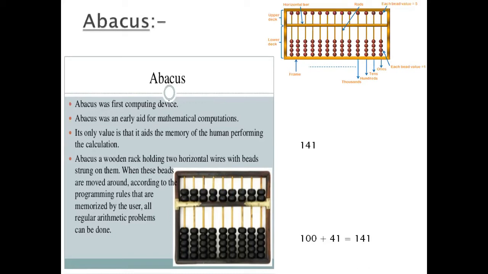Now, how can we solve a question? For example, 141.